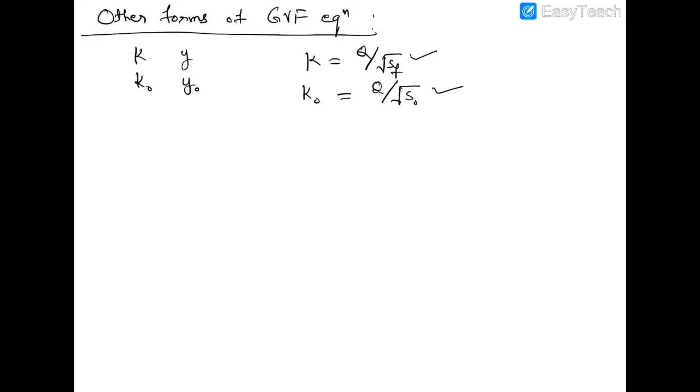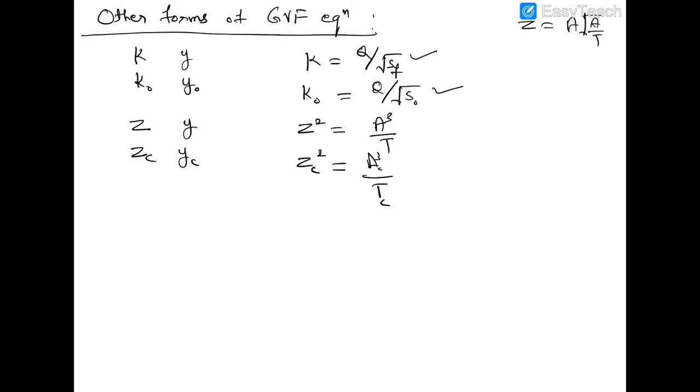In a similar way, if Z is the section factor at any depth y and Zc is the section factor at critical depth yc, then Z square will be equal to A cube divided by T. We know what is section factor: Z is equal to A root over A upon T, and the square of this will give you A cube divided by T. In a similar way, Zc square is equal to Ac cube divided by Tc.